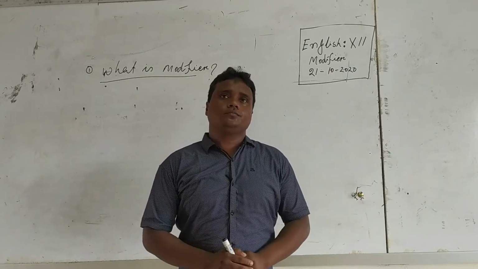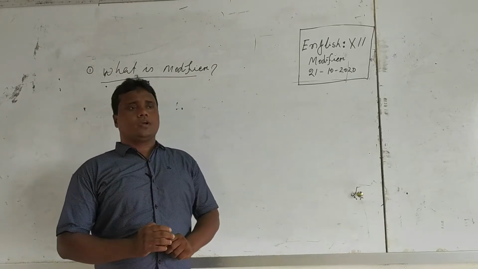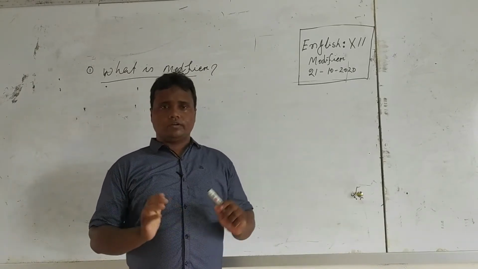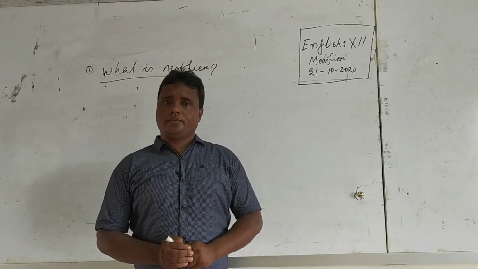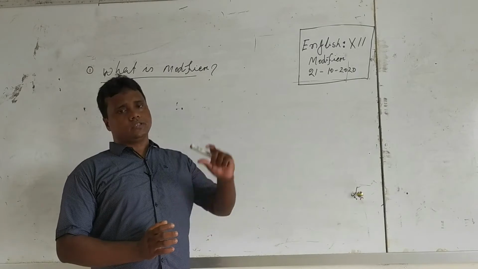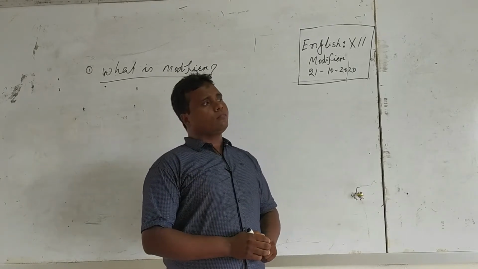In total we find 100 marks. Today I will teach you a grammatical item, and the item is modifier. The serial number of modifier is 9.